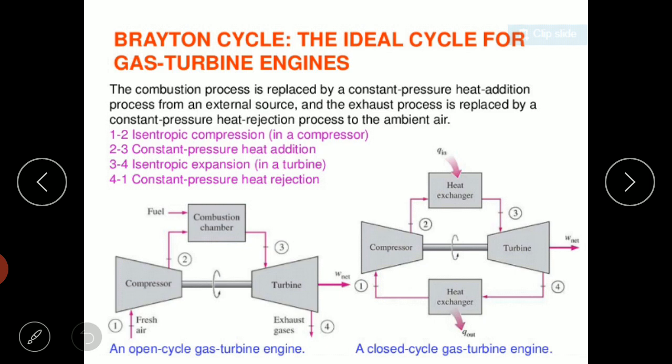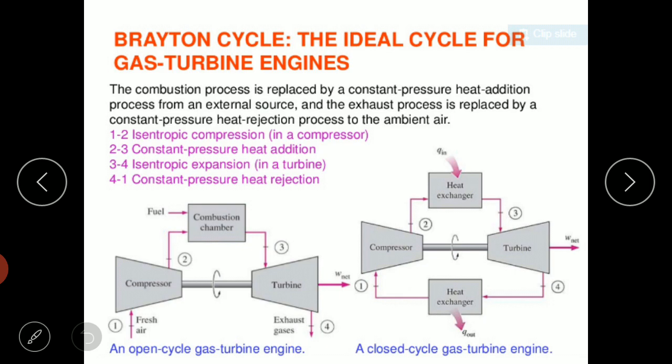Again, expansion in a turbine is isentropic expansion, or reversible adiabatic expansion. Then the last one is constant pressure heat rejection. In the atmosphere, pressure is almost constant. That's why it is termed as constant pressure heat rejection.